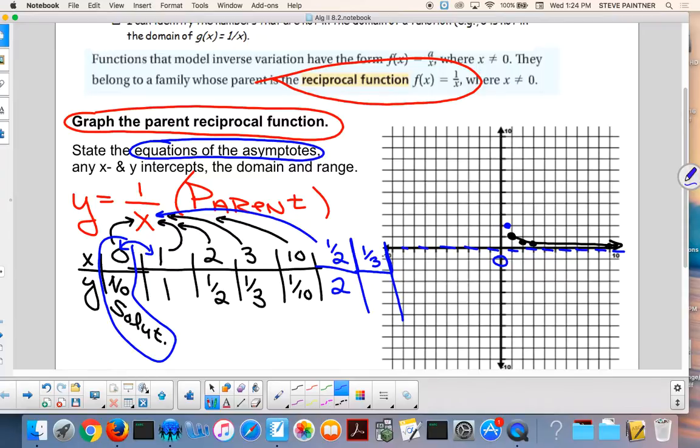What's 1 divided by 1/3? 3. Yeah, think of a pizza. One pizza, cut it into 3 parts. You have 3 pieces. It's 3. 1/3, 3.